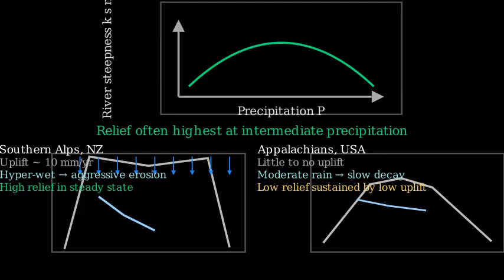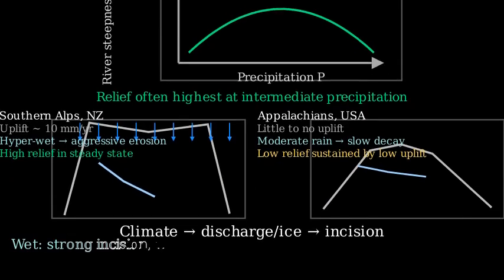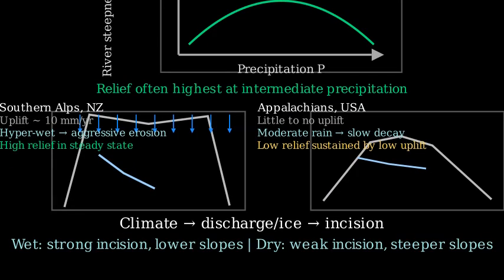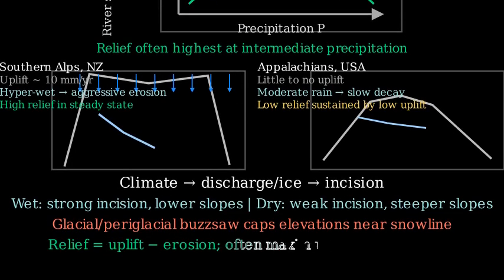To summarize, climate controls discharge and ice formation, which set river and glacier incision. Wet climates tend to enhance incision and lower required slopes. Dry climates limit incision and demand steeper channels. Glaciers and periglacial processes can impose a climate buzzsaw that caps mountain heights. Relief emerges from competition between uplift and climate-modulated erosion, often peaking at intermediate precipitation.